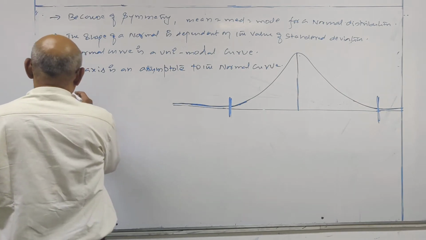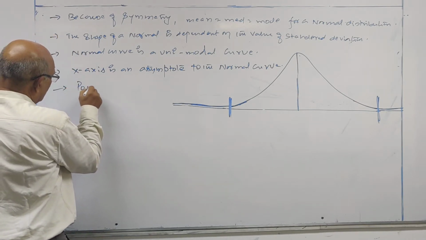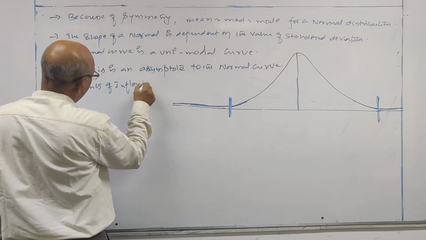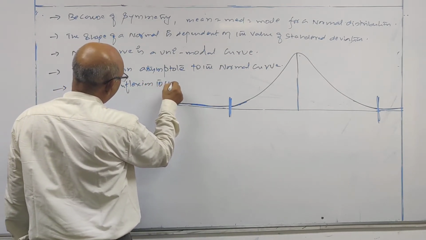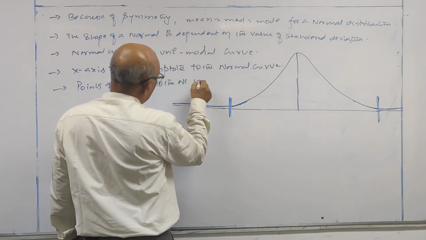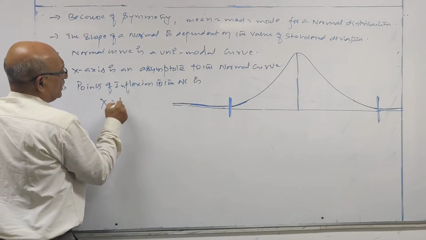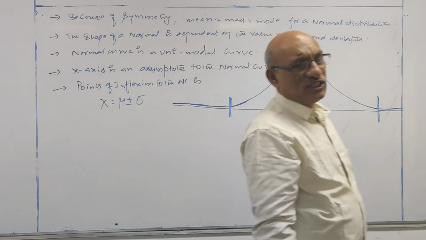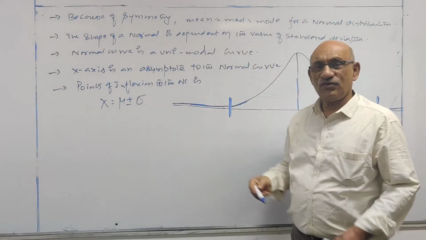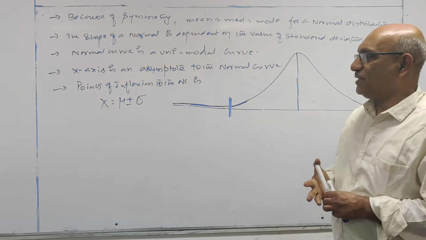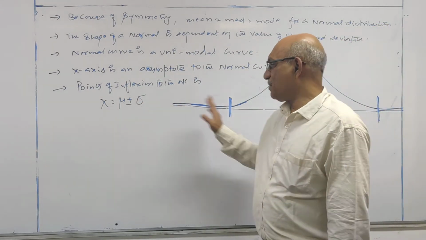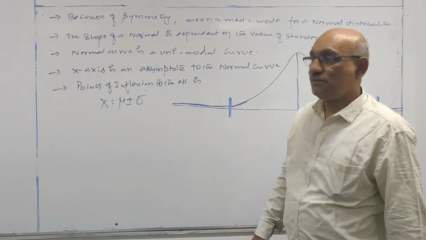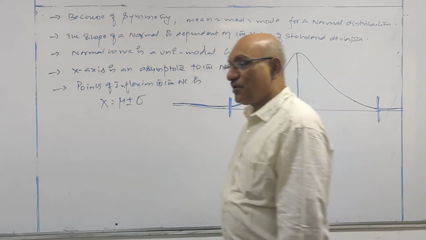So next point is points of inflection of the normal curve. Points of inflection of the normal curve are x is equal to mu plus or minus sigma. Mean plus sigma on one side, mu minus sigma on the other side. This way you will get. Note down these 4 points, 5 points also.